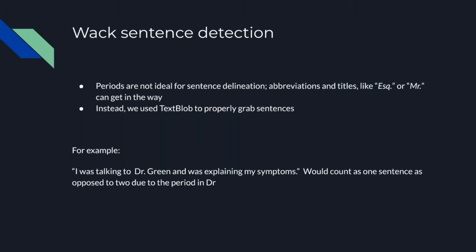One thing that we were having troubles with is detecting where the sentences are, which seems like a simple task at first. At first we were trying to look for just periods, but in some cases there would be an extraneous period due to a prefix or a shortening or something. So instead we used TextBlob to properly grab the sentences. If you look down at the bottom of the screen, there's an example given. "I was talking to Dr. Green and was explaining my symptoms." Here, if we just looked for periods, it would split it into two sentences, when clearly this is just one due to the period from doctor. But TextBlob effectively split this into one sentence for us.